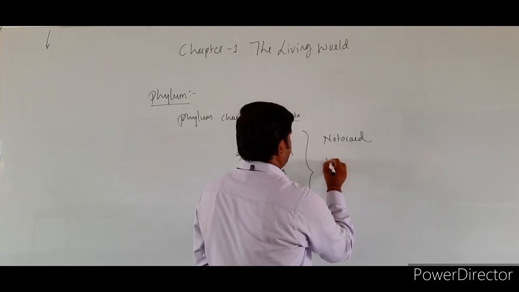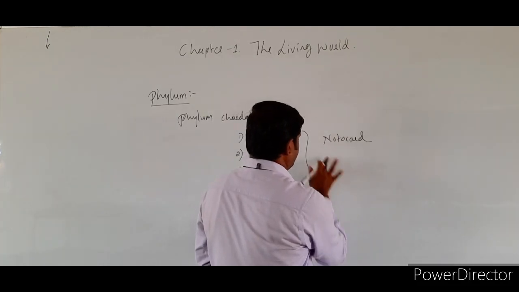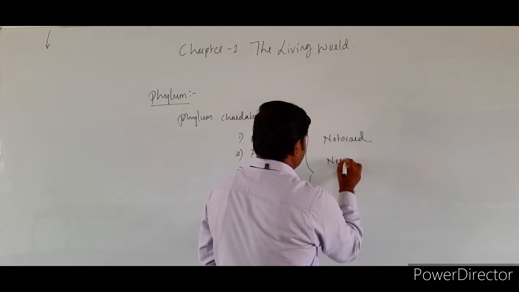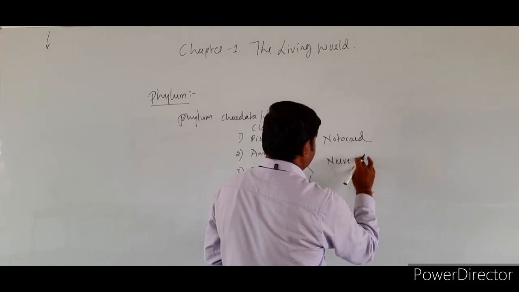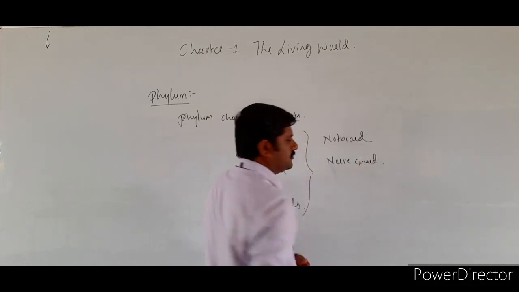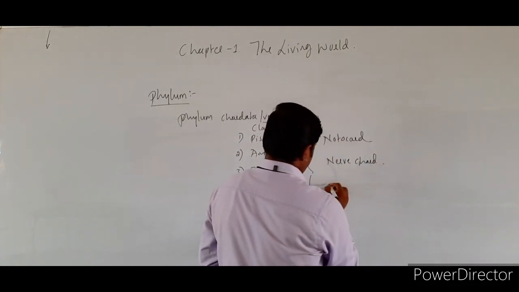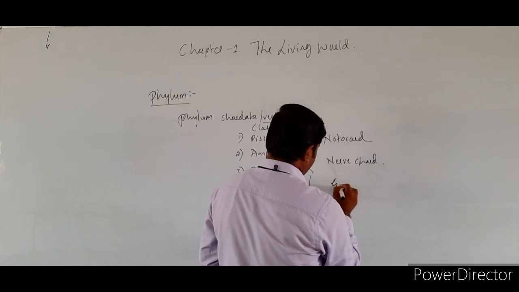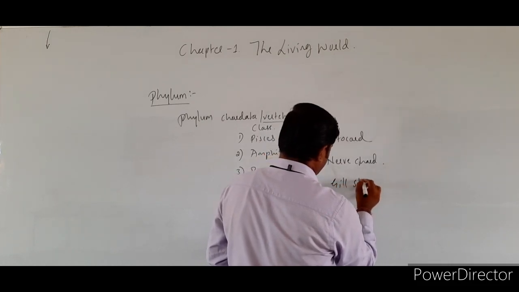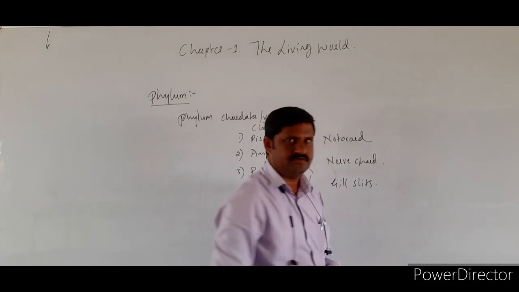Apart from this, nerve cord is also present over here. Apart from this, pharyngeal gill slits are there. Gill slits are also present over there.